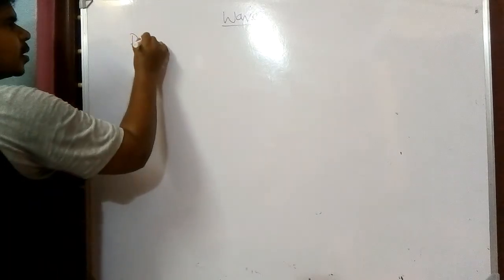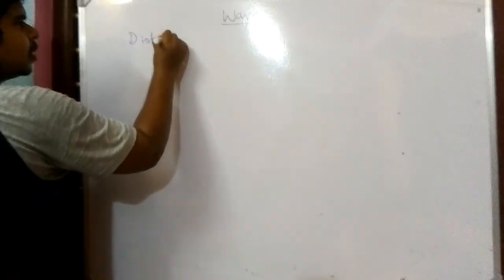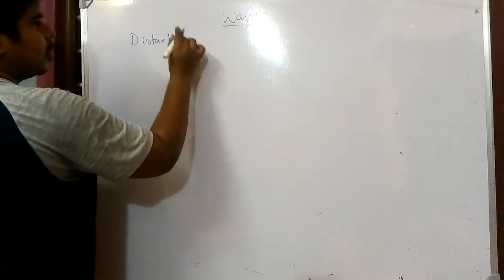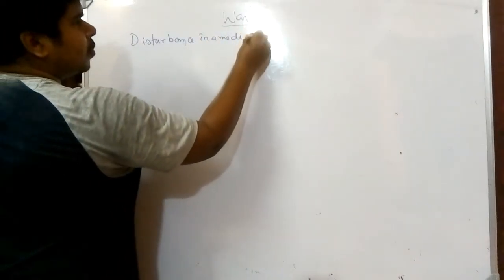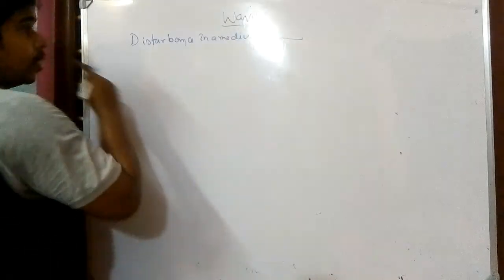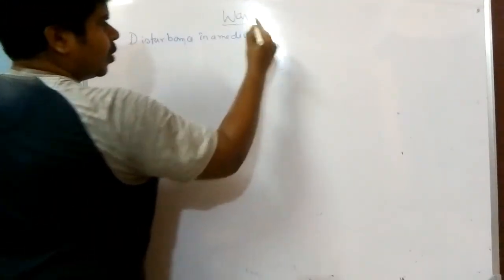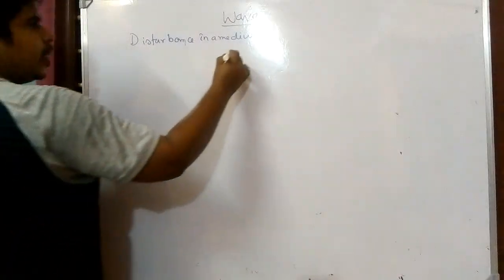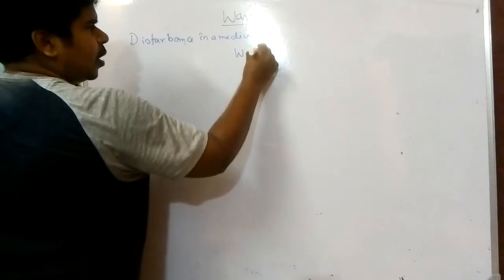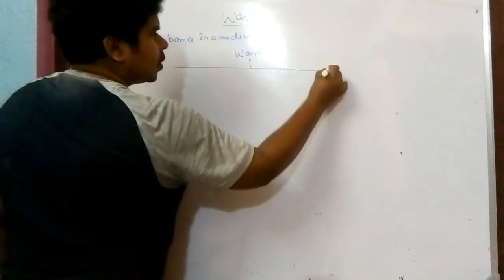Wave, what is it? Now just now we have told wave means disturbance in a medium, that is known as a wave. The disturbance created in a medium, that is known as a wave. So how many types of waves are there? So wave is of two types.